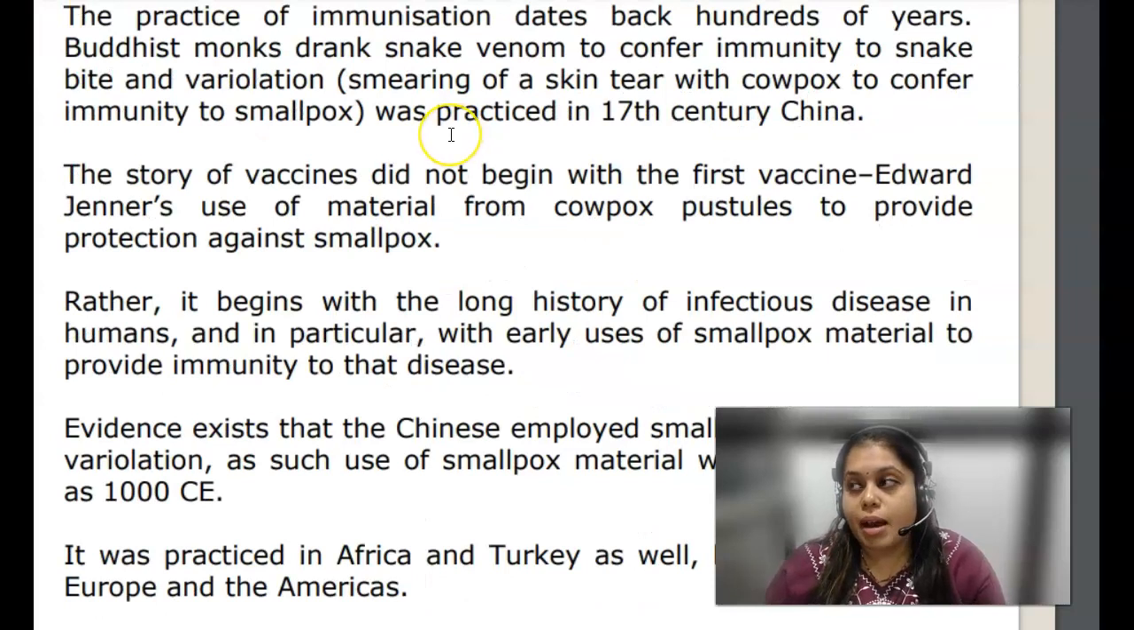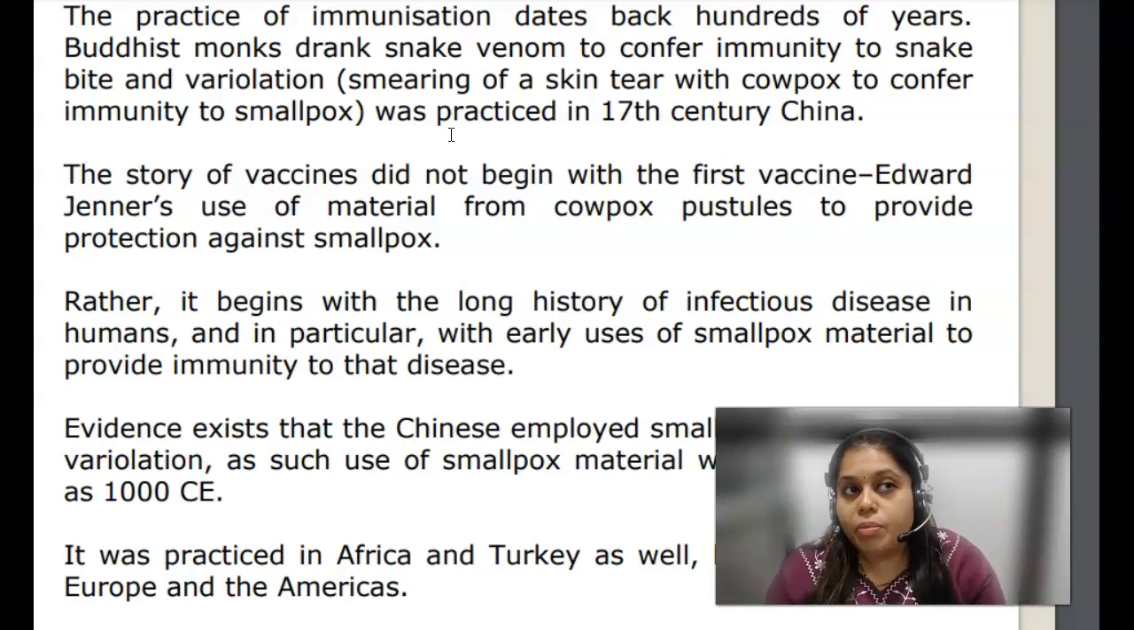Previously, the monks used to drink snake venom in order to get immunized against snake bites. Okay, so their body would automatically generate antibodies against that snake venom. Apart from that, there was something called variolation. Okay, variolation is a technique.